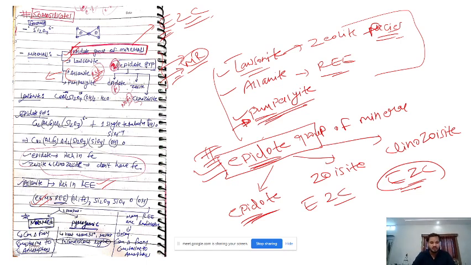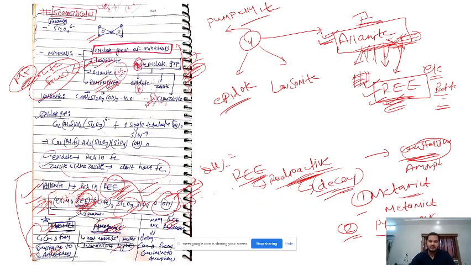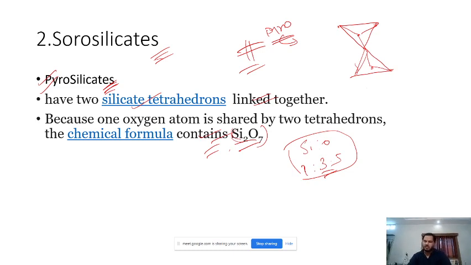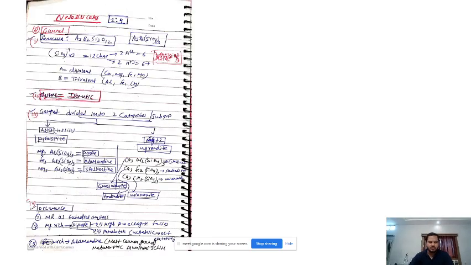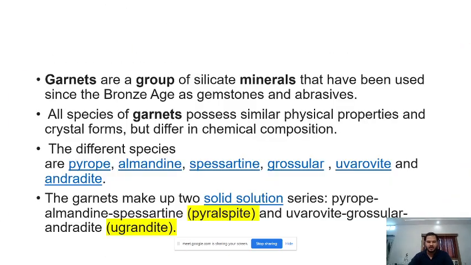You cannot mug up the lawsonite formula. Somebody can, but mostly it is difficult. So I'll tell you, there are a few formulas which are very simple, and if you write the formula along with the name of the mineral, the examiner will definitely give you at least half or 1 mark more than other people. So till now we read about olivine, right?